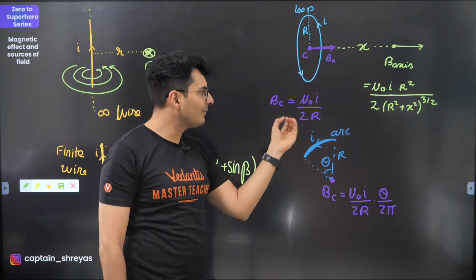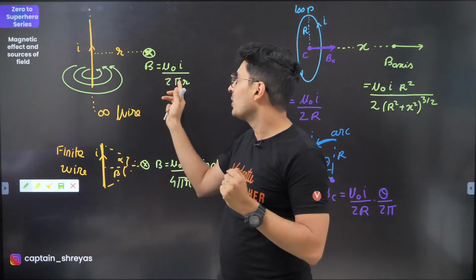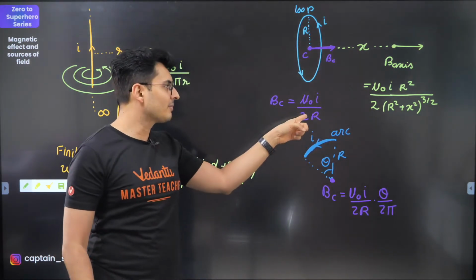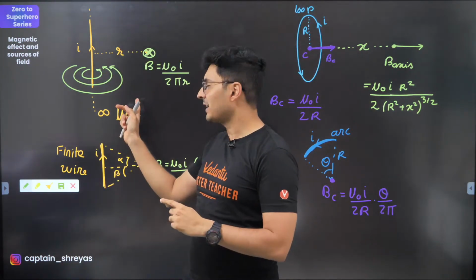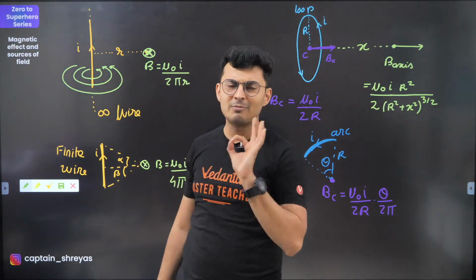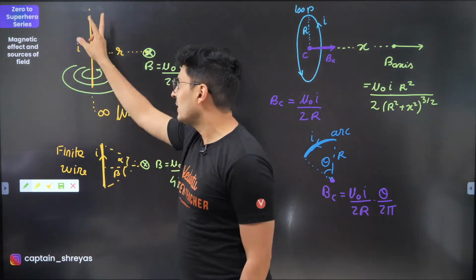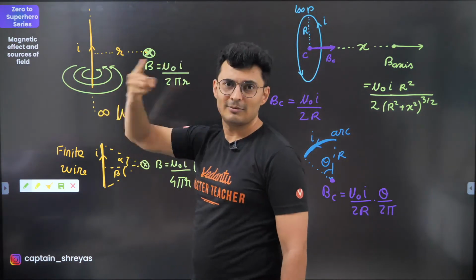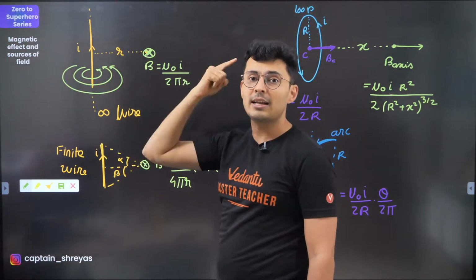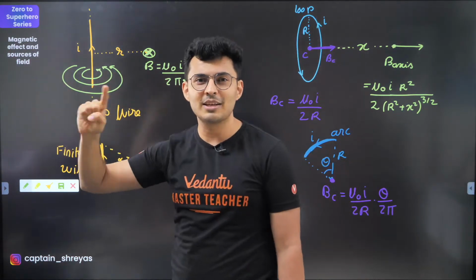Many students get confused between this formula and this formula, because the only difference is pi. Here there is no pi, here there is pi. It's very easy, I'll give you a simple trick. If you have a straight wire, field lines are circular. Circle means perimeter, 2 pi r.